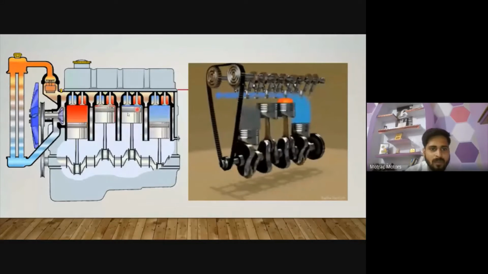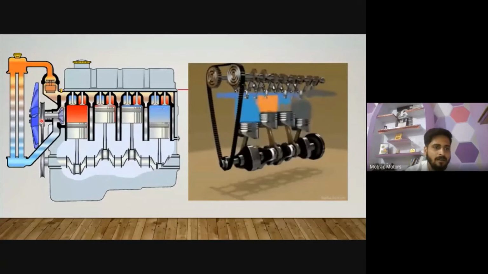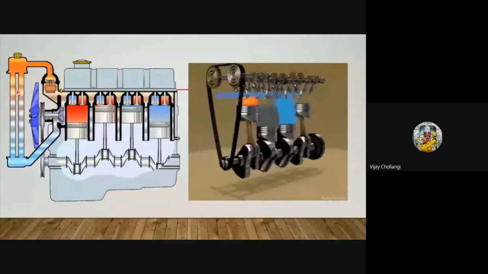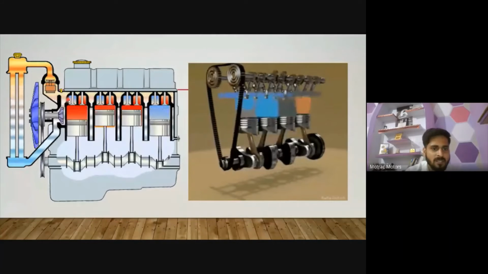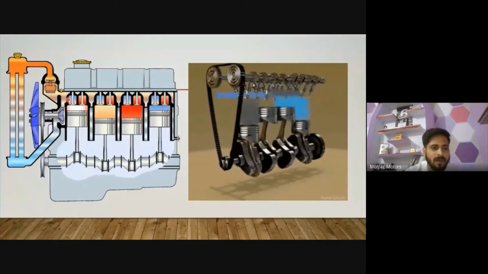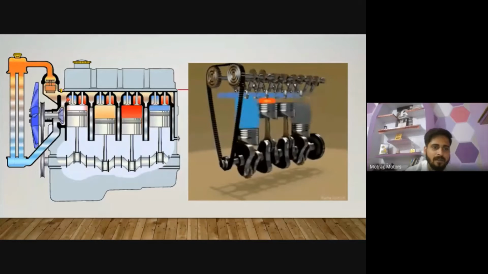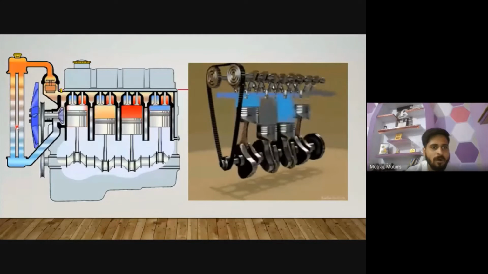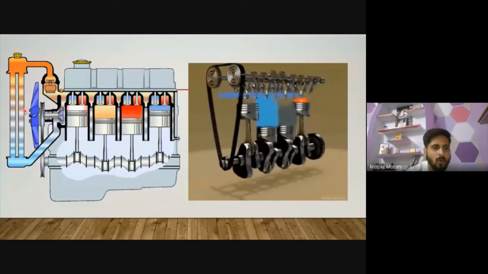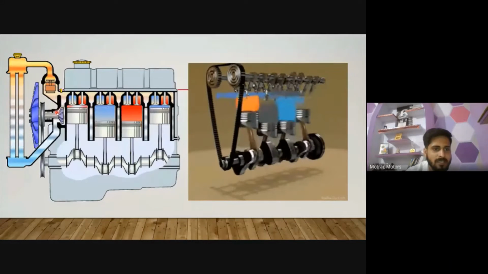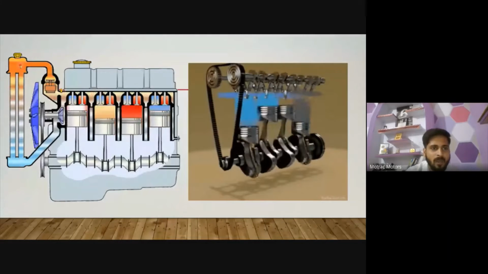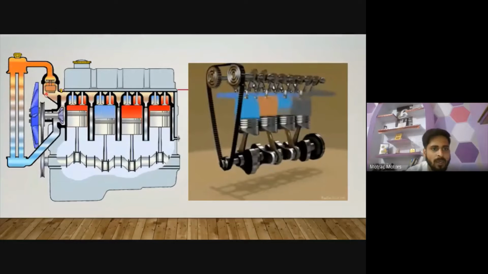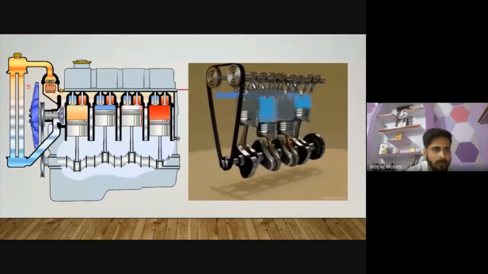Okay, so these processes happen inside it, and here is a radiator, or we can say it is a cooling system. In this picture you can understand how the cooling system works. You have seen lots of times radiators fixed in the front side of your engine. Okay, but how does it work, how does it cool our engine? So in this picture you can easily understand it. We fill all the cooling fluid in this part, in the radiator. Okay, this is a thermostat valve. So how is it working?